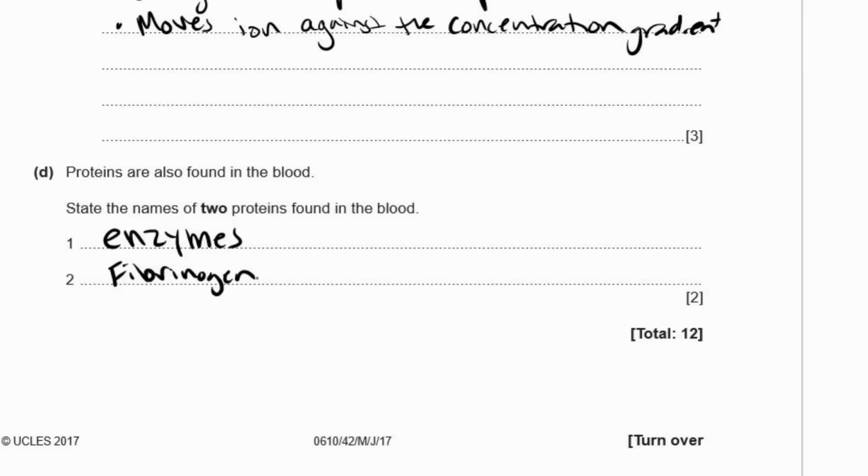And they're proteins. You can also say antibodies. Antibodies are proteins. You can name a specific hormone, such as insulin, glucagon, ADH, things like that. Those are all proteins. You can put down any of them, but only put down 2. That's all the examiner wants.